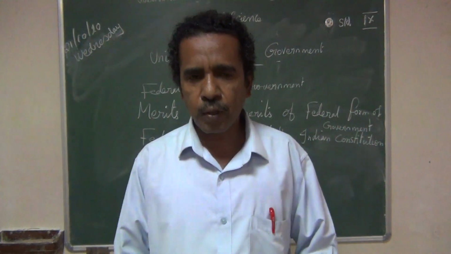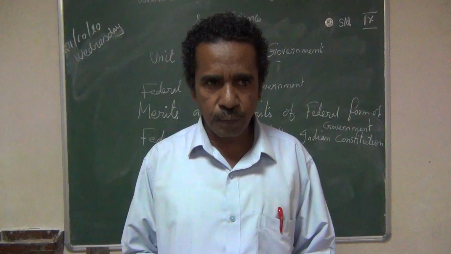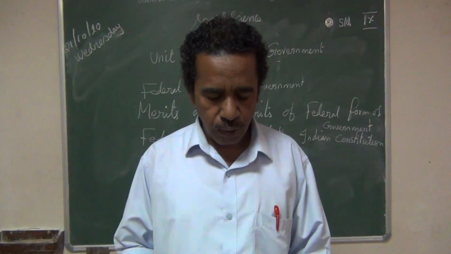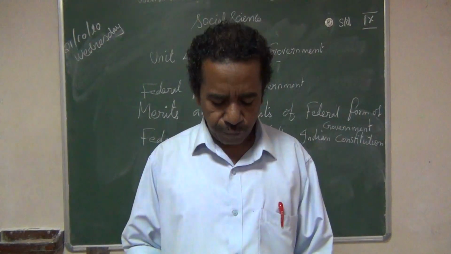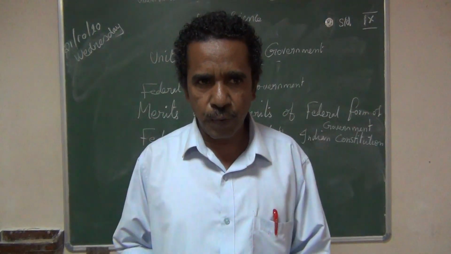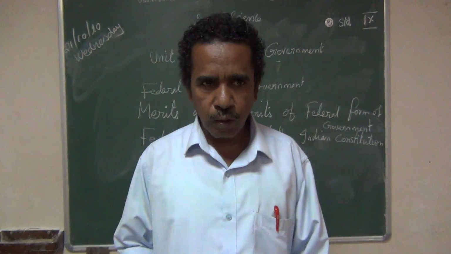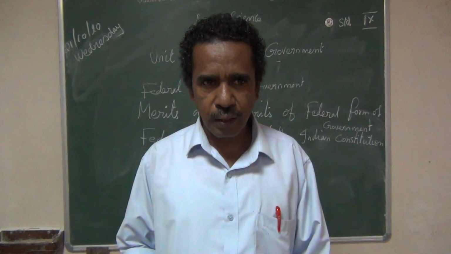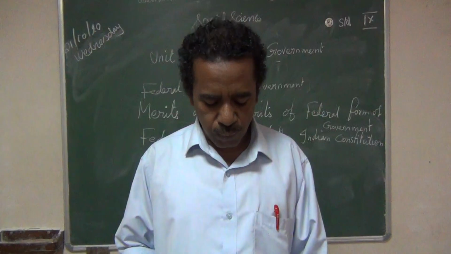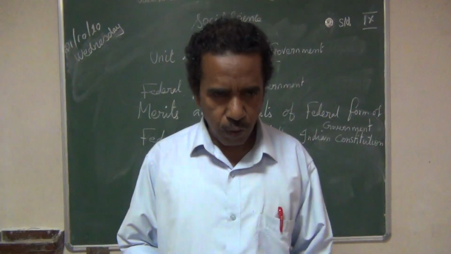The unitary form of government is possible only in smaller countries. Here are mentioned some examples of the countries. England, France, Japan, Sri Lanka are the examples for the unitary form of government. In all these countries we can find only one government, a strong central government. No other government in these countries. So it is called unitary form of government.